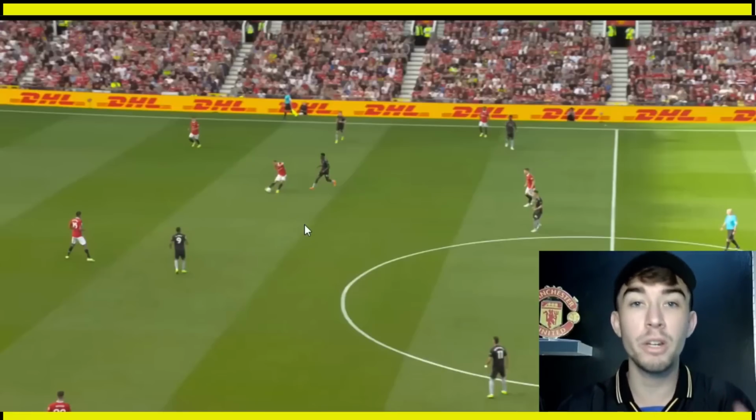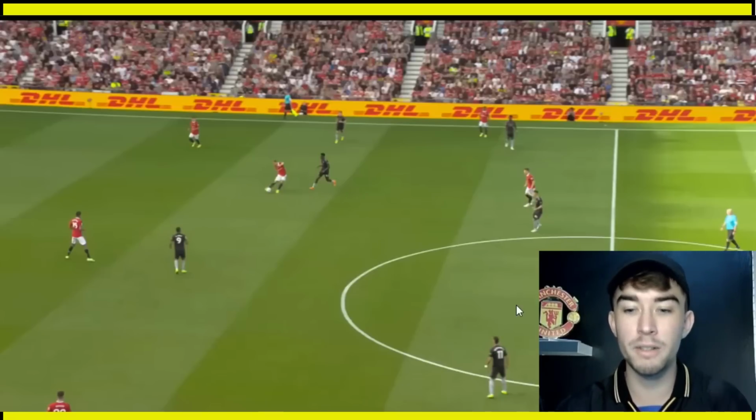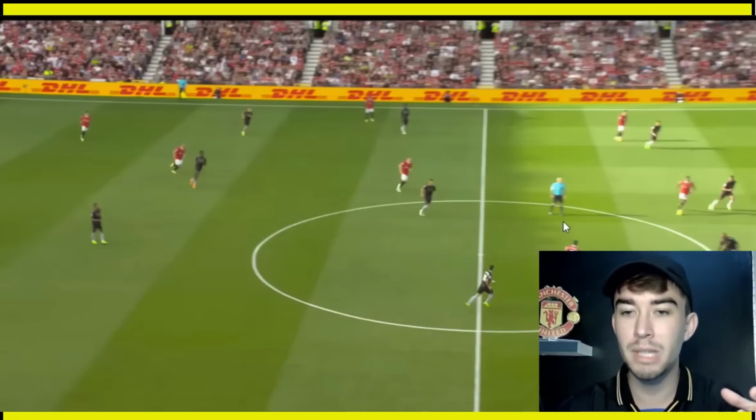Progressive passing, something United have missed for a long time now. But this is key. This is how you break teams down. You break the lines, because this one pass is going to take out 1, 2, 3, 4, 5, 6 Arsenal players with one pass. And again, Bruno Fernandes is still behind me, so excuse that. But Bruno Fernandes gets the ball here. And what he's going to do, again, we can see 6 Arsenal players out of the game.